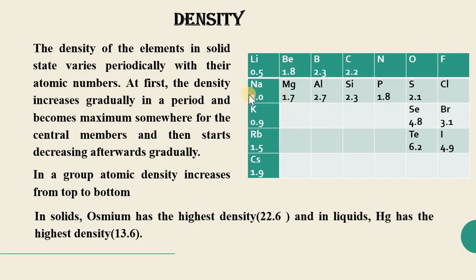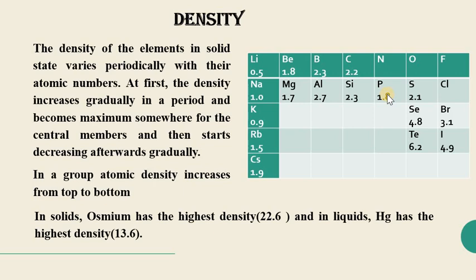If we are talking about the third period, from sodium to chlorine, initially the density is low, after that it starts increasing, and after a certain point, like from silicon, it starts decreasing through phosphorus, sulfur and then chlorine. So initially it increases and after that it decreases in a period.